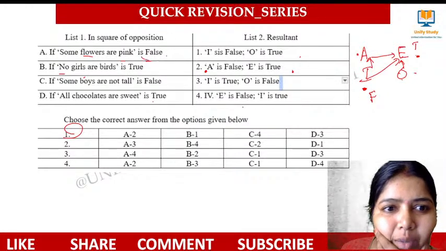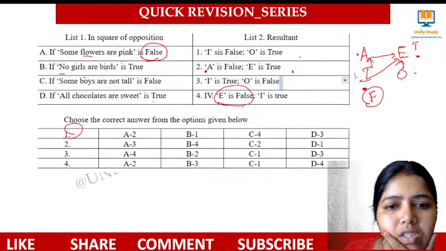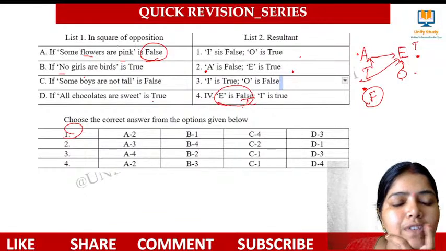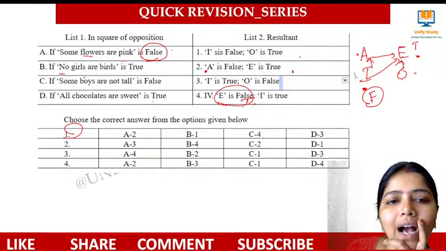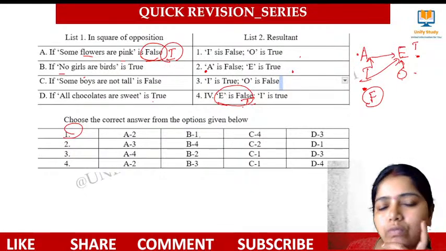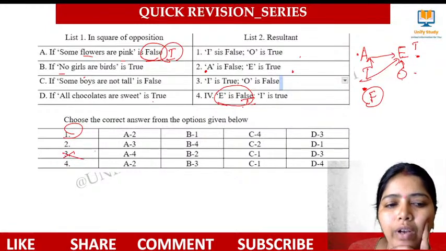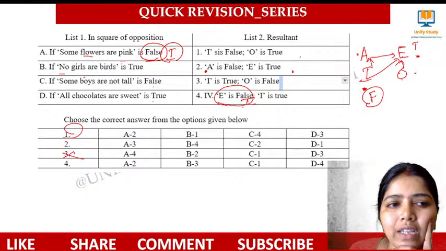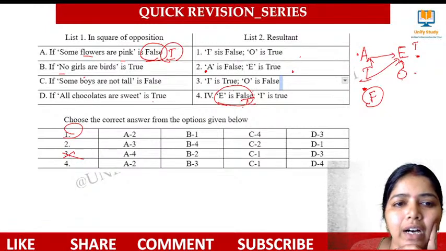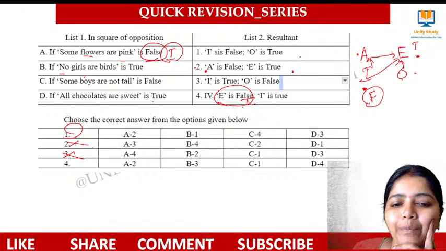See, if E is said to be false, if this I statement is false, how can E be false? This should be true. If "some flowers are pink" is an I-type sentence and this I is said to be false, E should be true. So definitely this 3 will not come. Okay, check for 3. If the I-type sentence is false, then I-type sentence is true is given. So definitely this also will not come.